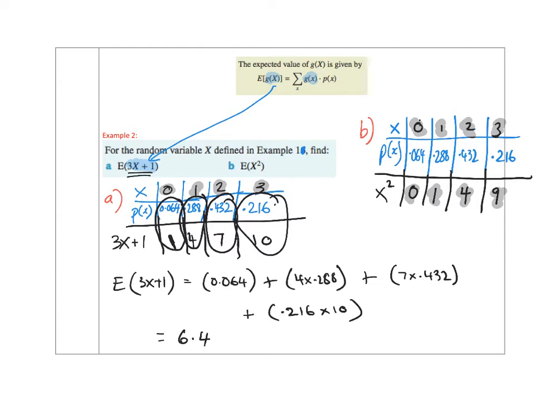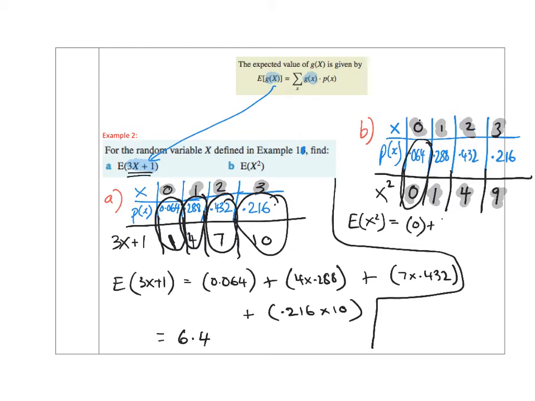So E of x squared is equal to, well, there's still 0 first, plus 0.288, that still hasn't changed, plus 4 times 0.432, plus 9 times 0.216, which we get from there.